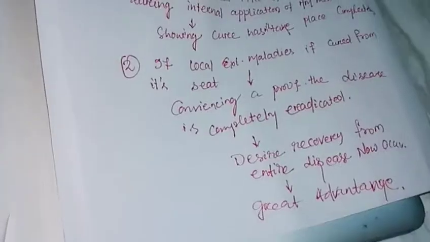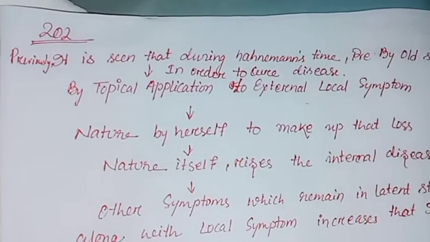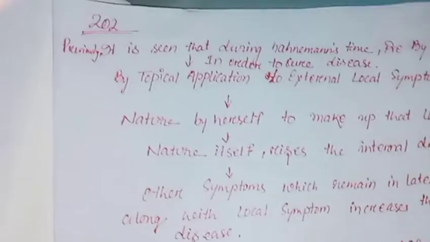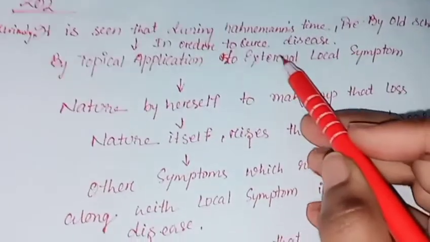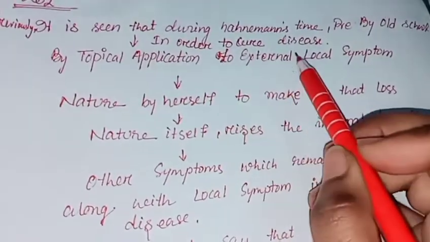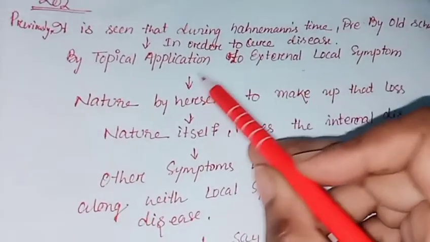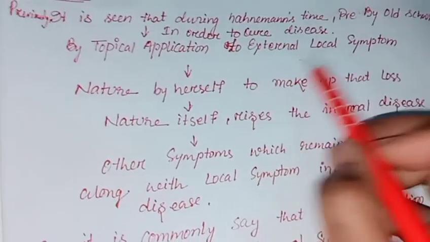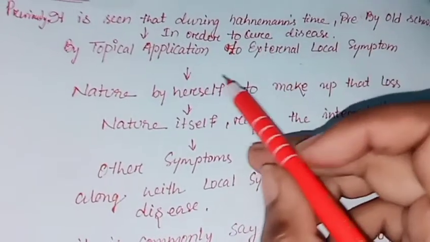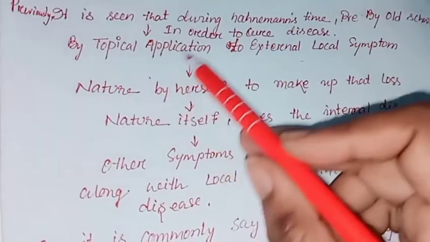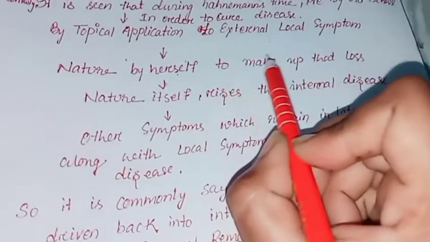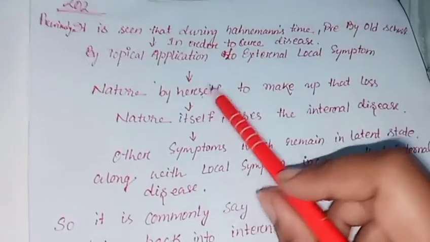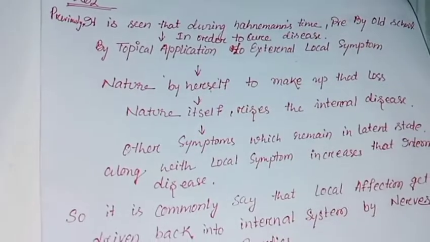Okay, what does aphorism 202 say? Aphorism 202 says that previously, in Hahnemann's time, it was seen that to cure the local disease there was topical, external local application to that local symptom. Then what happened? The nature inside our body makes up that loss, meaning the topical application when applied.